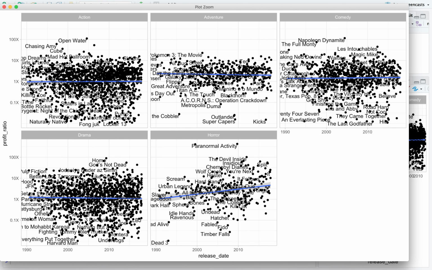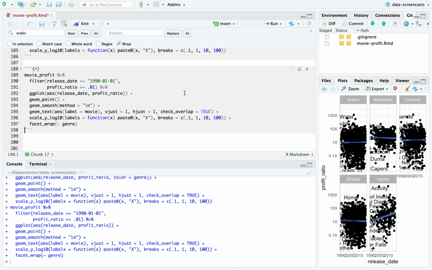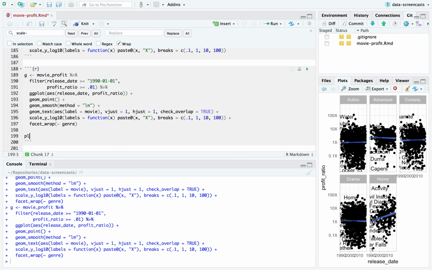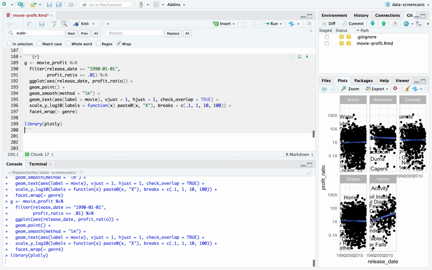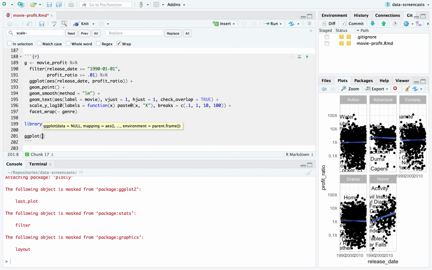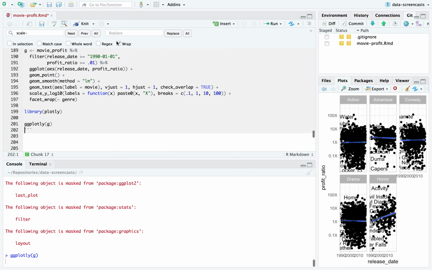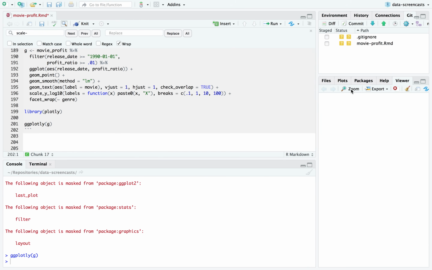I'm going to try making this interactive. Let's save this as a graph G, and library ggplotly. Pardon me, it's library plotly. And ggplotly on this graph. See how this looks?